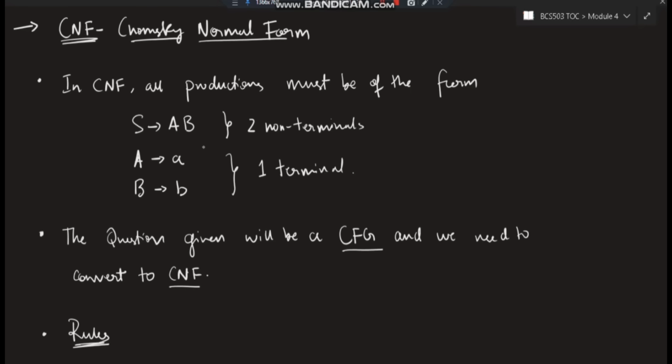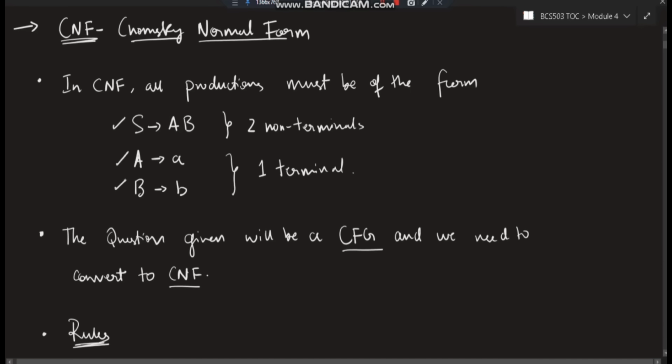Okay. Now how do we do that? Chomsky normal form has two rules. The CFG, it is only CFG, but this CFG has to satisfy these rules. Whatever the productions are, this is one production, another production, and third production. These productions should satisfy a few rules. Okay, what are those rules?